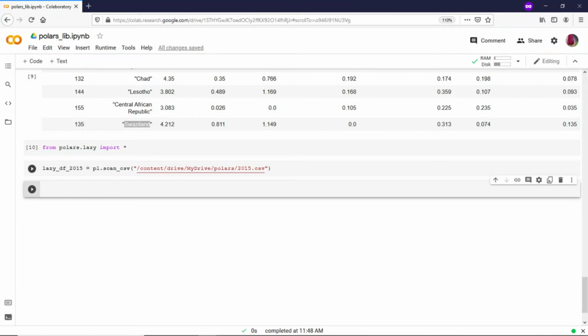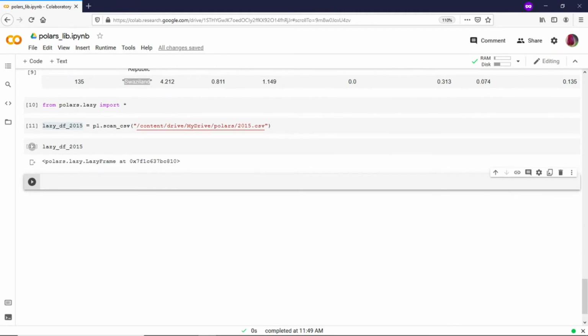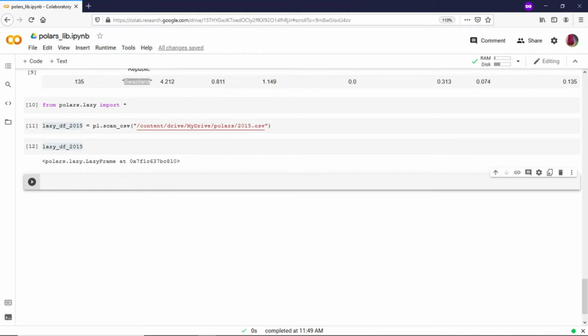So if we want to print this item, you can just say this. It is not a pandas data frame, or a polars data frame anymore. It is a Polars lazy frame here. This is the type of this particular new object which we have created. So it's polars.LazyFrame. So let's see how this works in case of pandas.